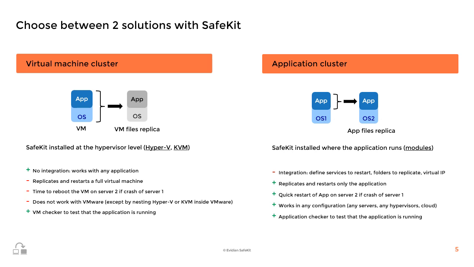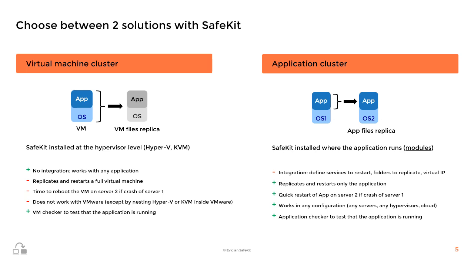Now, let's delve into application-level high availability. In this configuration, SafeKit is installed directly where the application runs, and specific modules are defined for each application. This setup requires some integration, such as defining the services to restart in case of failure, the folders to replicate, and a virtual IP address. The application cluster replicates and restarts only the application, not the entire virtual machine. This allows for a quicker restart of the application on the secondary server if the primary server fails.